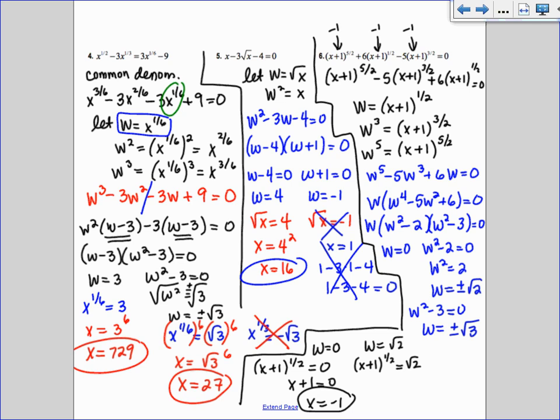But if you had left it on there, if I did a plus or minus, and then I square both sides, like raise both sides to the 2, when you square a negative, it's now positive. So you would get the same answer anyway. So you'd have x plus 1 equals 2. So x equals 1. That also will work.